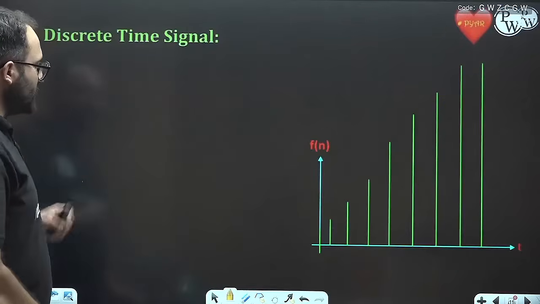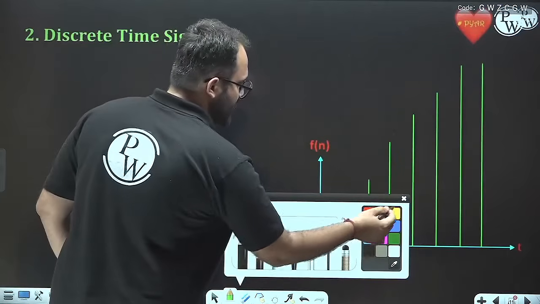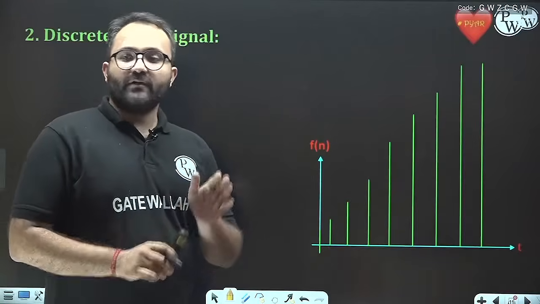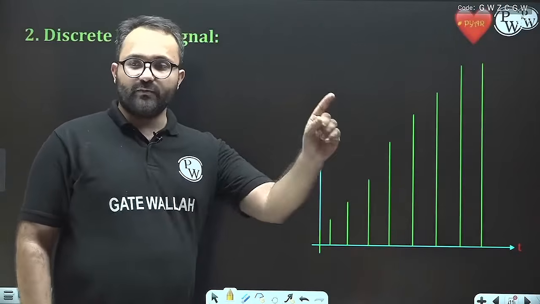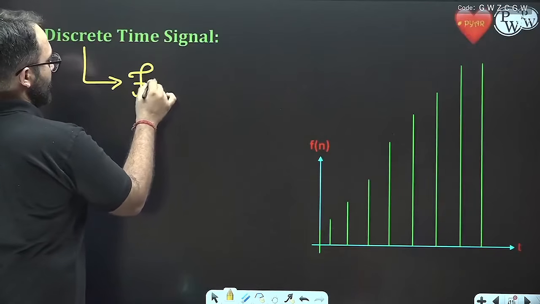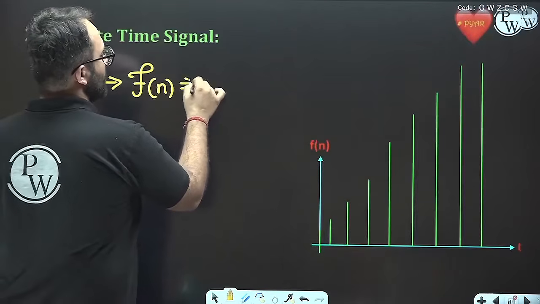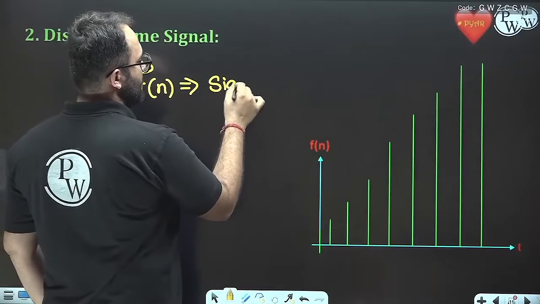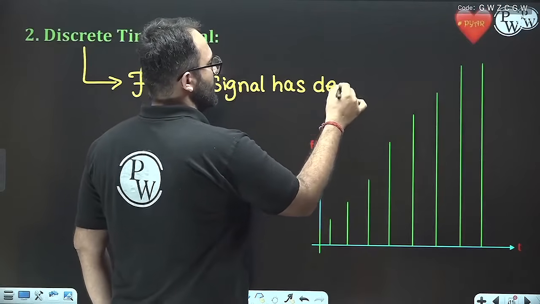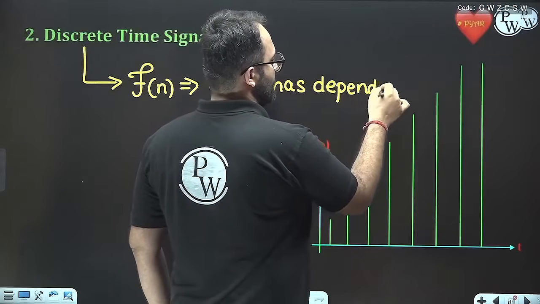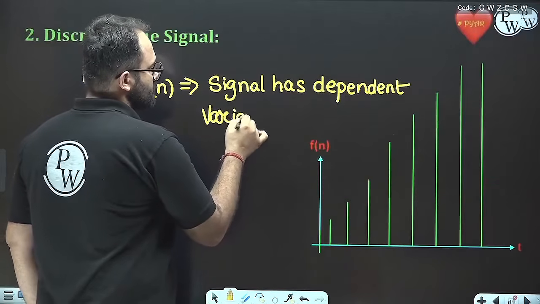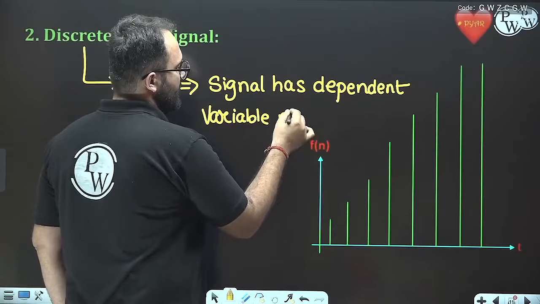Now let's come to discrete time signals. Discrete time signals are those which have the variable n. It is written as f of n, that is, the signal has variable n.